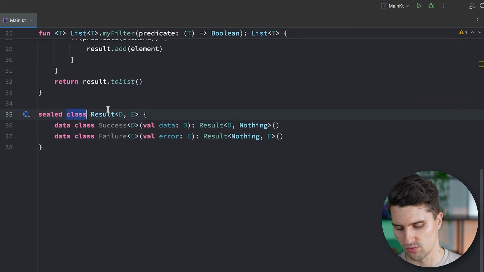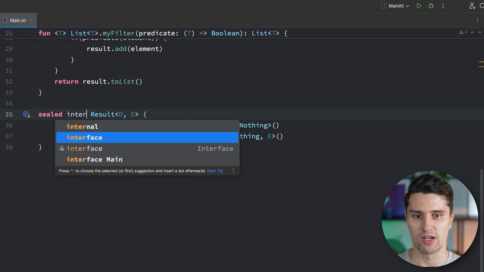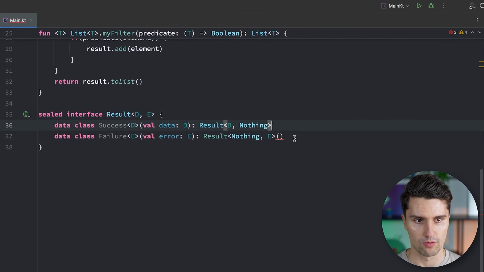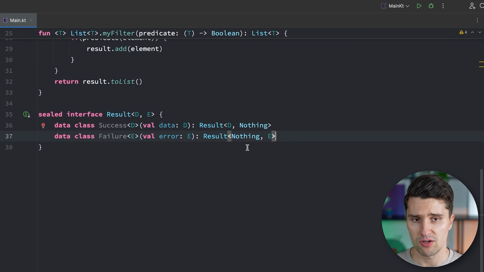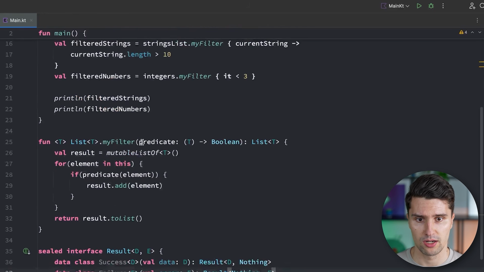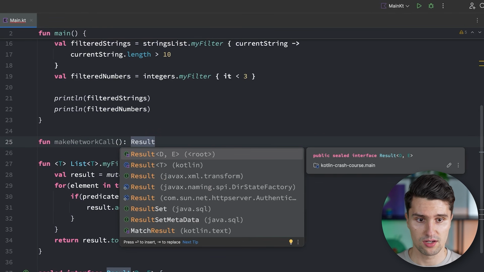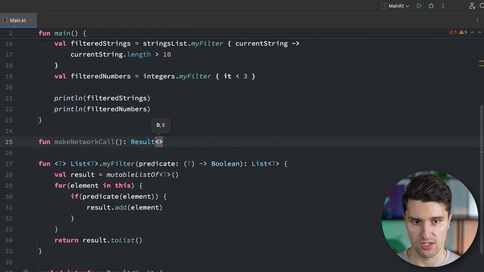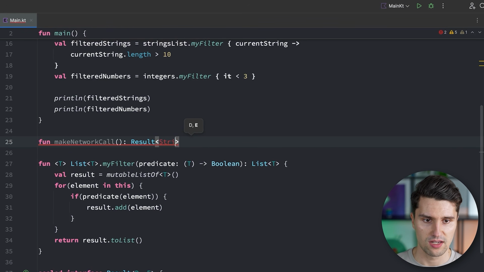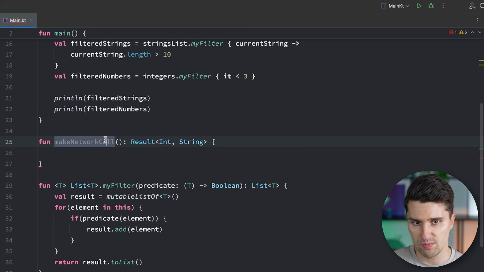And that could also be a sealed interface, by the way, since we don't have a constructor, so we can get rid of these constructor calls here. But that would be a popular use case for generics in a class, so that we now could have something like, for example, a function, make network call, and this now returns a result of something very specific. So a result of integer and an error of type string. Just for a very specific network call.